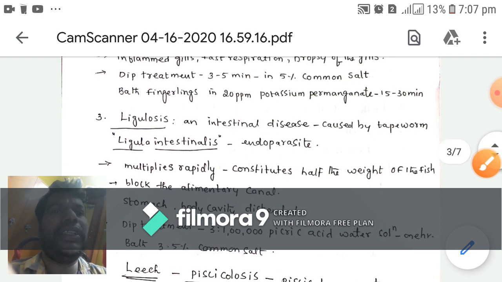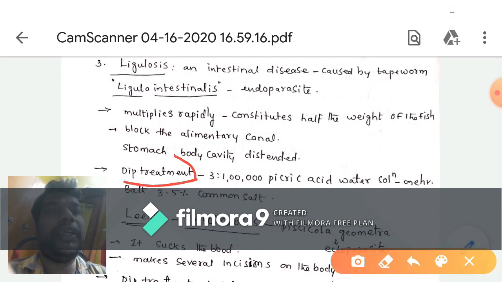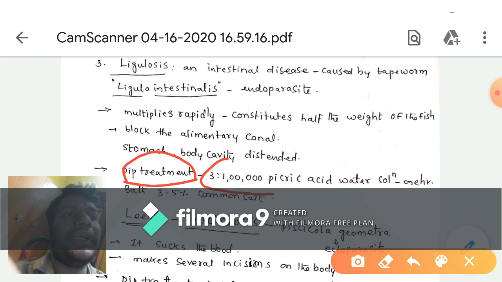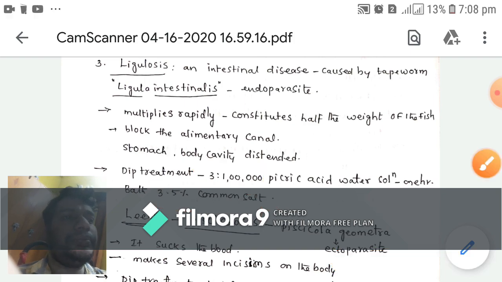For treatment, here also we use dip treatment. We prepare a 3 in 1 lakh picric acid water solution, and the fishes are introduced into this solution for 1 hour, or we prepare a 3 to 5% common salt water solution, and the fishes are introduced into it.